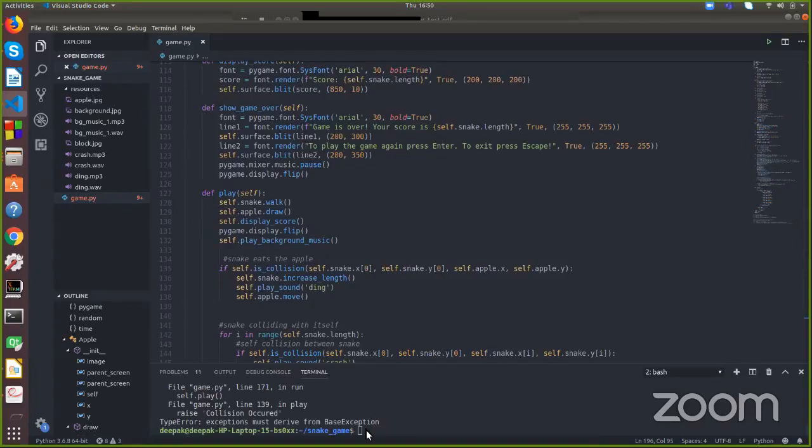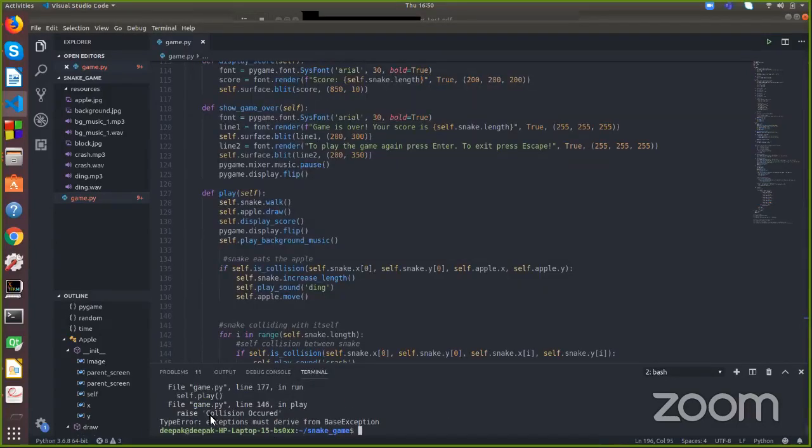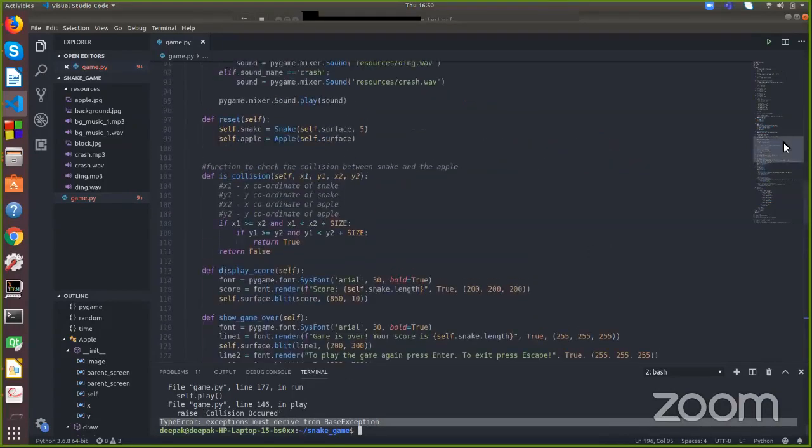So let me see if this is still working. No, a collision occurred. I got a raise that a collision occurred. I haven't completed the game over logic, so that's why I'm getting this error.